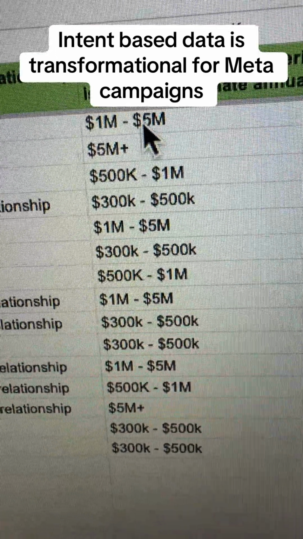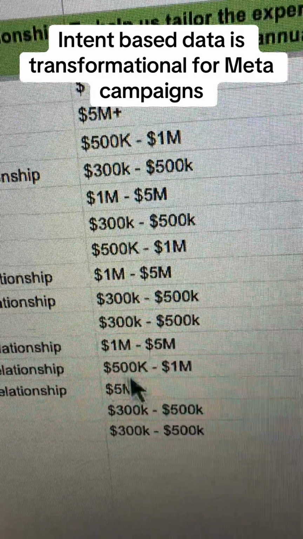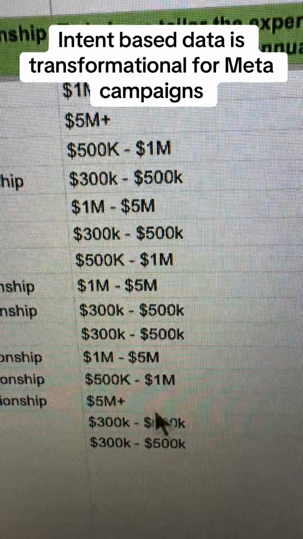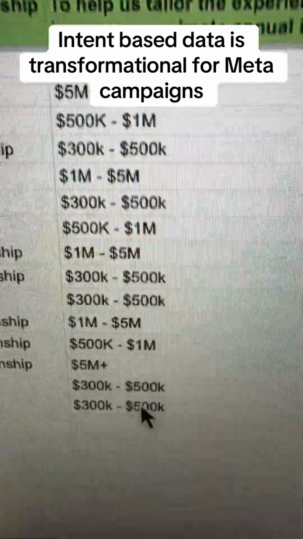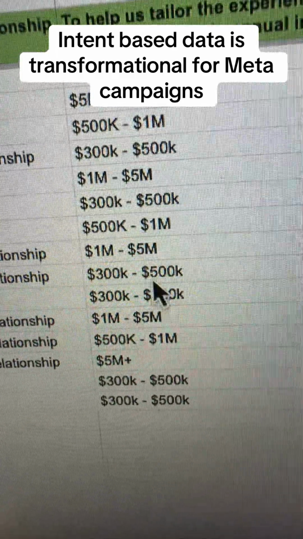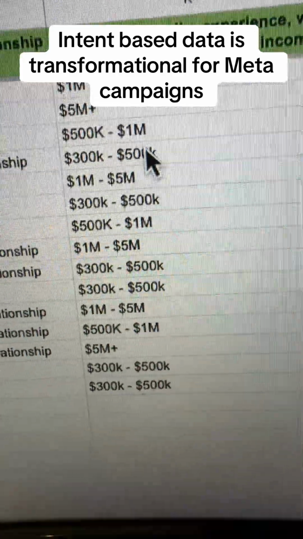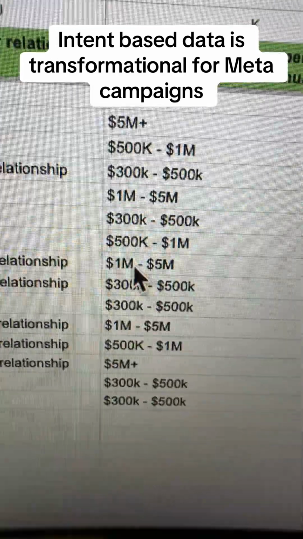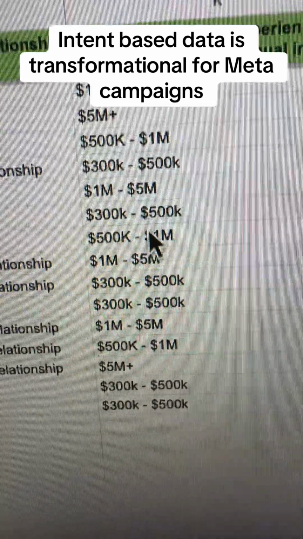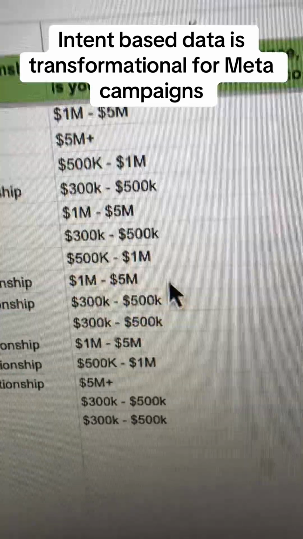Because I fed it data from people that were making a lot of money, these are the people that we got. And by the way, people say all the time, you can't get wealthy people on Meta. That's not where my audience is. Every client that I have that targets wealthy people says this to me. It's not true. They're on here. And they're also on TikTok, but I digress.